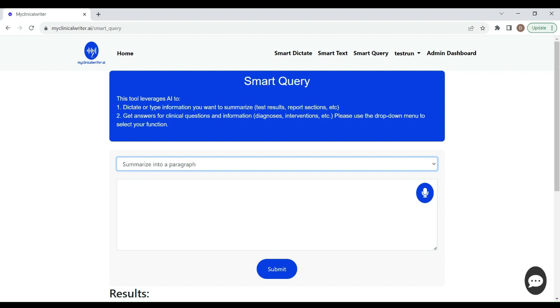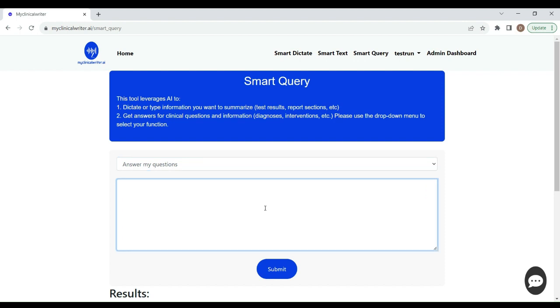There's another section to Smart Query, which is answer my questions. Let's say, for example, you wanted to remind yourself of what the specifiers for major depressive disorder are. So you could actually dictate that, or you could just say, what are the specifiers for major depressive disorder?